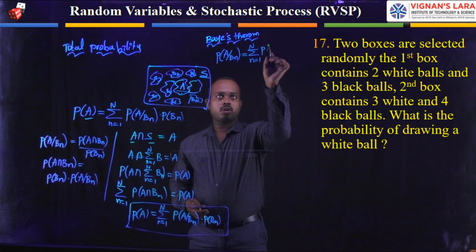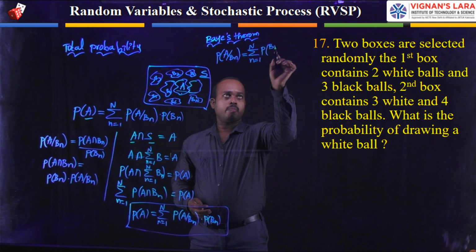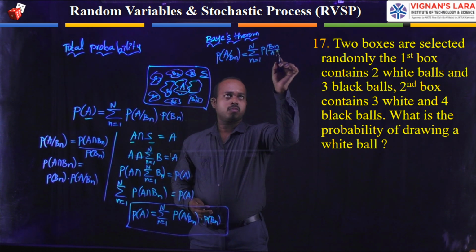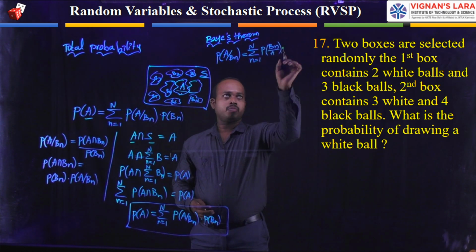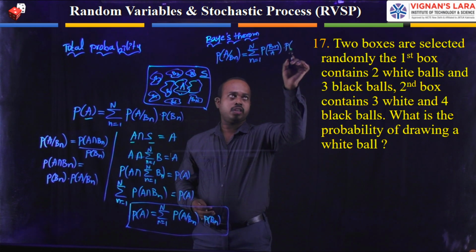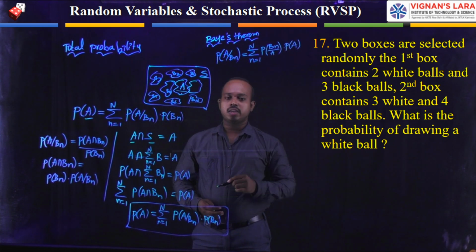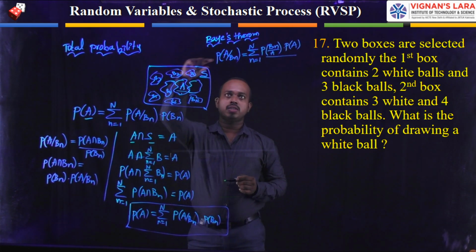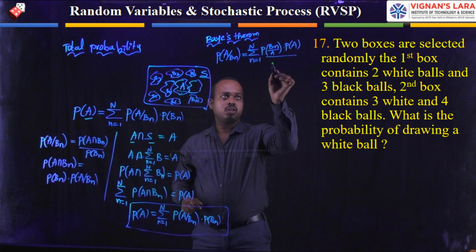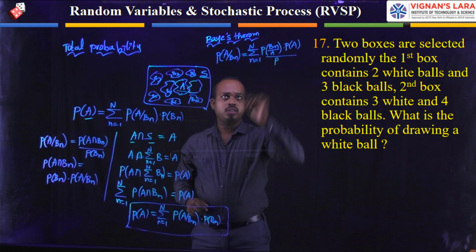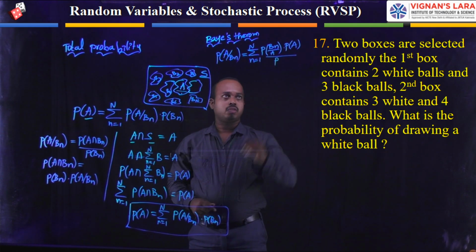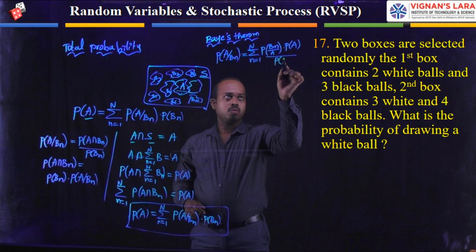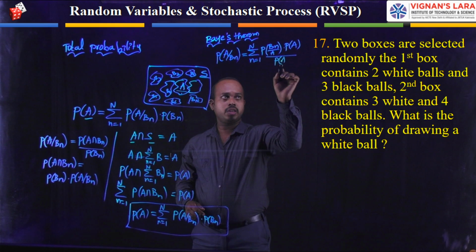That one is the probability of Bn given A, the conditional event, divided by what is the event you have to consider in the denominator. That value I am representing here: probability of A, probability of Bn.